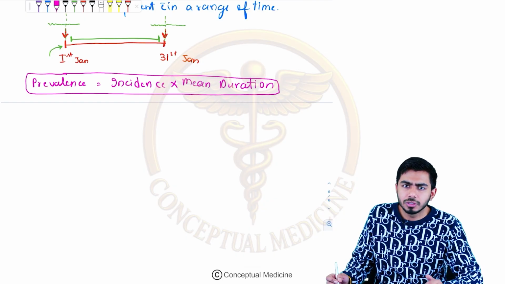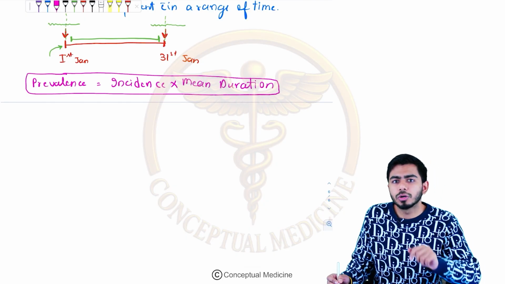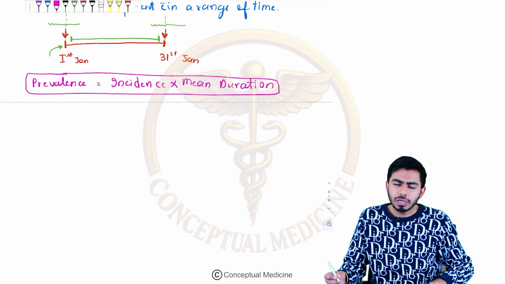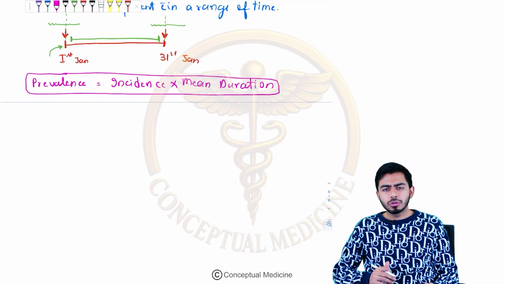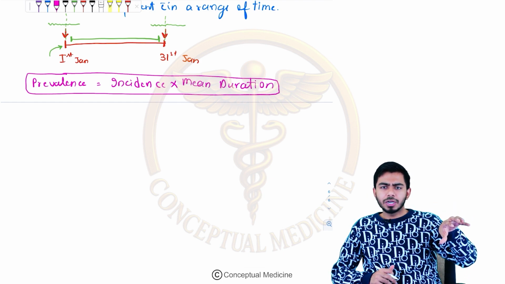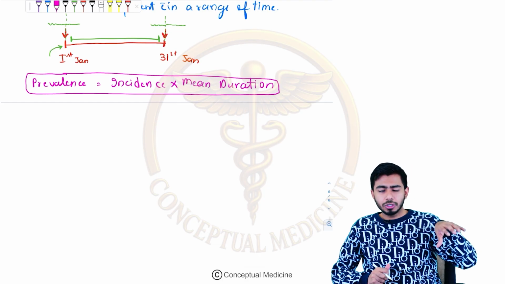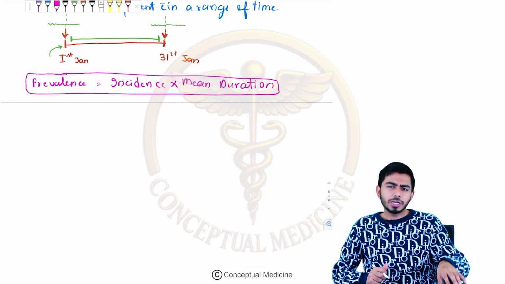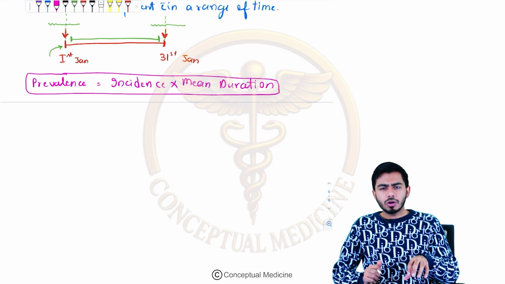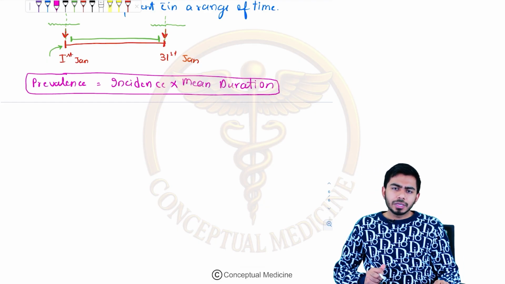Fine. Now I'm moving further, and I'm going to talk about the measures of mortality. We have talked about the measures of morbidity, and now I'm coming to the measures of mortality. I told you in the last lesson also about several kinds of death rate: the age specific death rate, the case fatality rate, the crude death rate. Whatever death rates are coming, they were a part of mortality indicators. So now I'm going to mention some of those indicators.